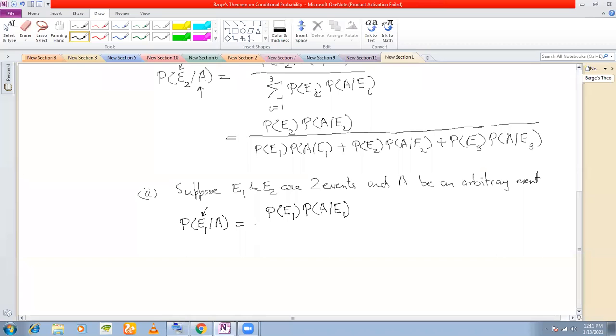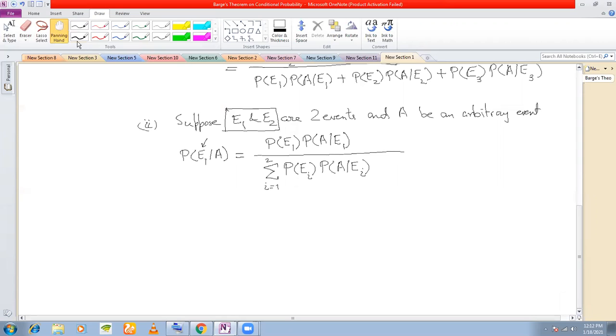Next, divided by the summation. Only E1 and E2 are there, right? The summation will run from i equal to 1 to 2. And then I'll get P(Ei) into P(A/Ei).